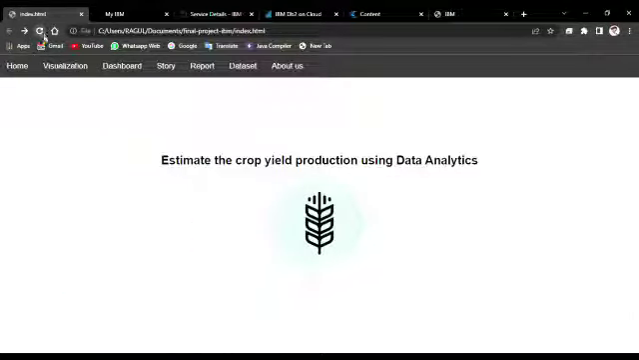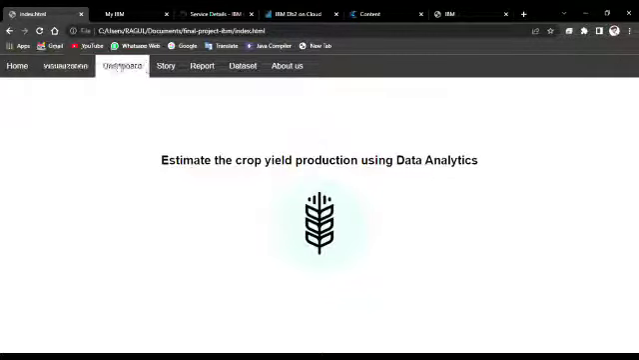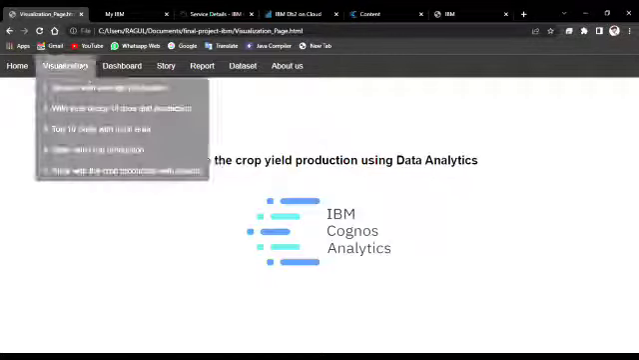When we click on the project, we have a collection of an index page, visualization page, dashboard and so on. We also have an about us page. Our team guide is Mr. R. Palanikumar sir, and we have our team members, and visualizations based on our conditions, like season with average production.